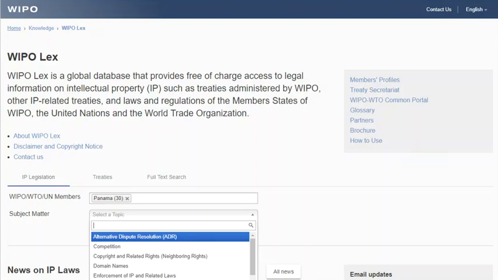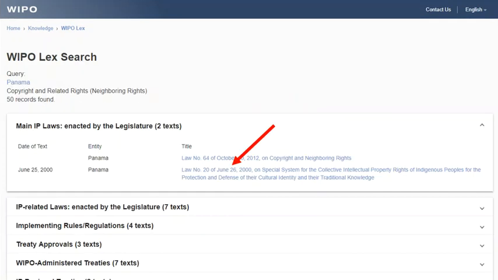Another great source for international and foreign IP research is WIPO Lex from the World Intellectual Property Organization. English is one of the many languages you can choose to navigate this site. Use the pull-down menus to select the country and subject of intellectual property law you are interested in. Looking for copyright laws in Panama, we see there are 2 main IP laws, 7 IP-related laws, 4 sets of implementing rules/regulations, 3 treaty approvals, and numerous WIPO-administered treaties, IP-related multilateral and bilateral treaties.